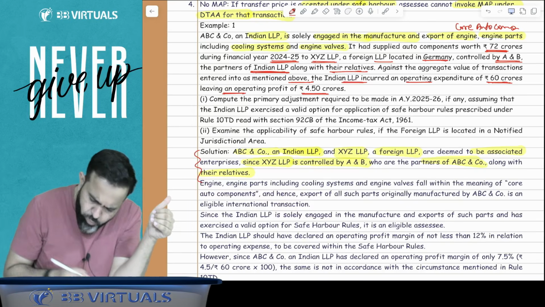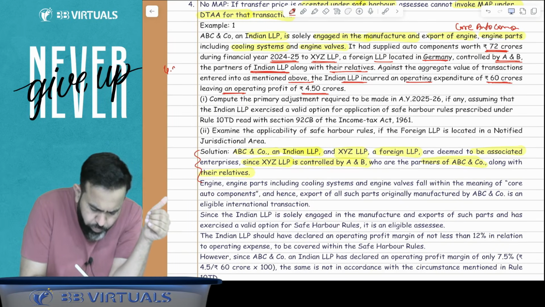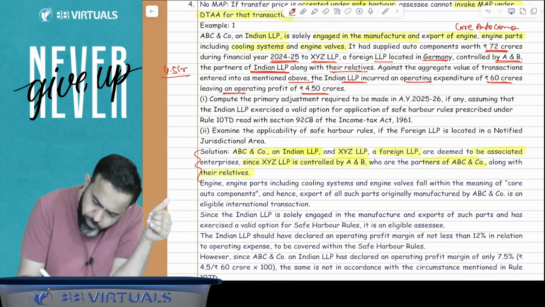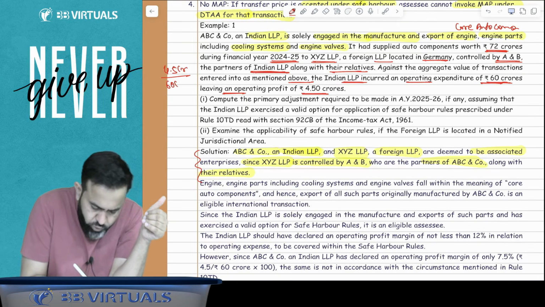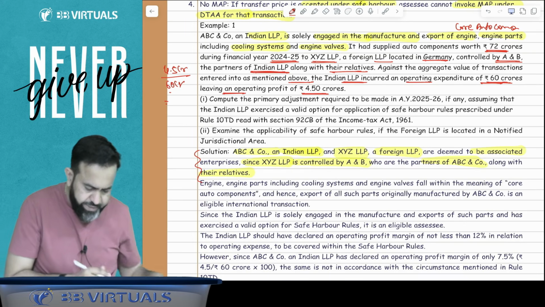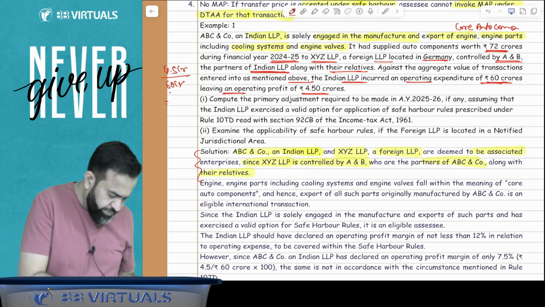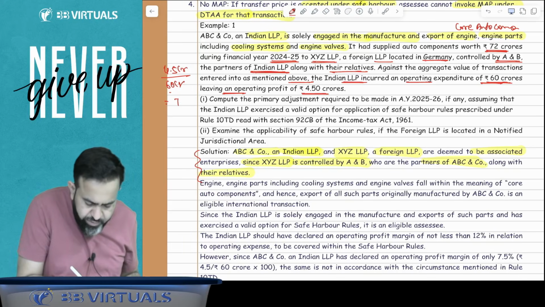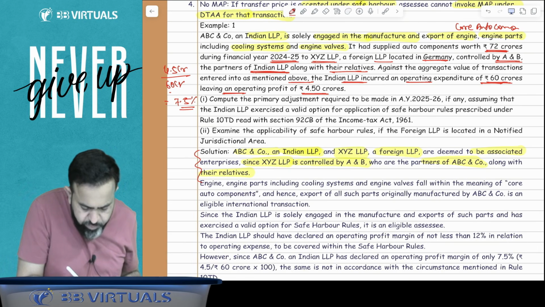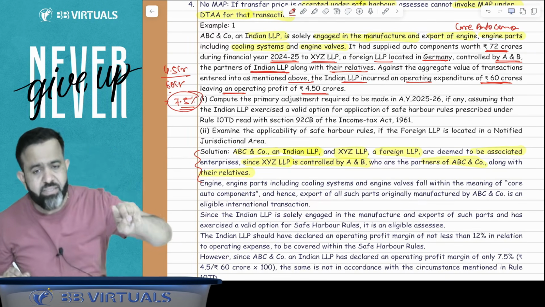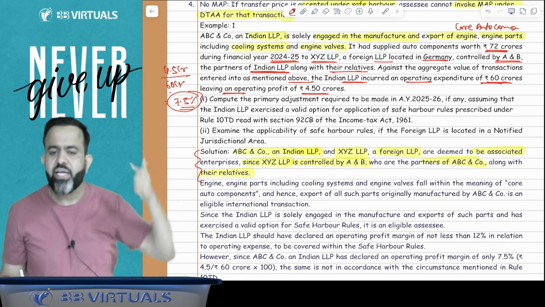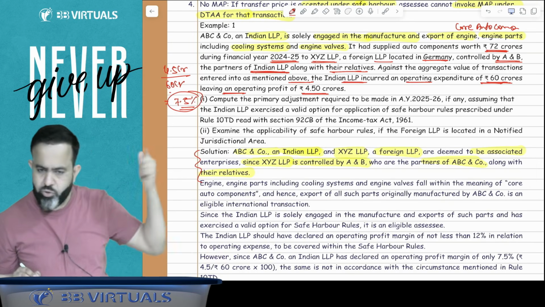Here, what happened? How much are they declaring? Here 4.5 crore is the profit and operating expenses are 60 crore. So 4.5 divided by 60 multiplied by 100 comes to 7.5%. So they are declaring a profit of only 7.5%. Is it as per the safe harbor? The answer is no, it is not as per the safe harbor.